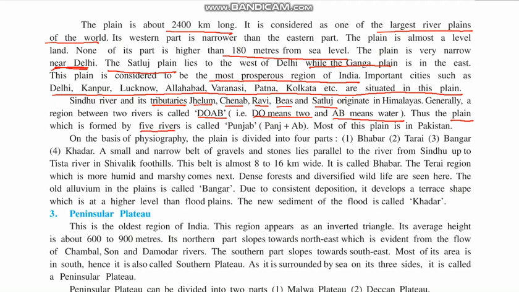Now, two means Doab, so what will five be called? Punjab. Pan means five, and Ab means water, and that's why the area formed by five rivers is known as Punjab. So now you know how Punjab got its name.